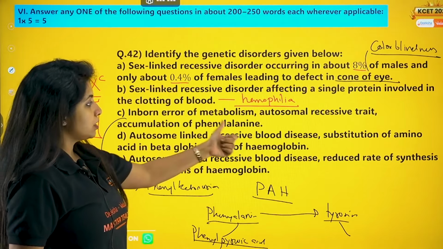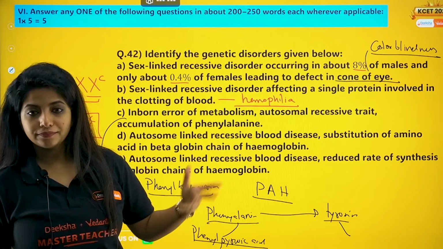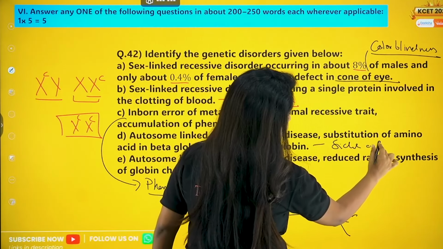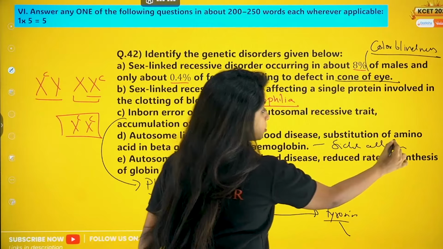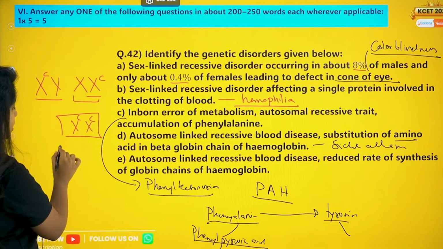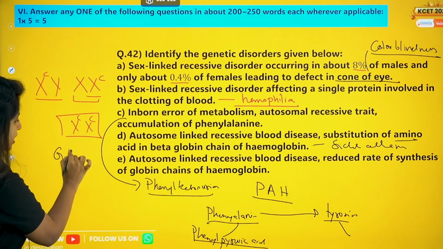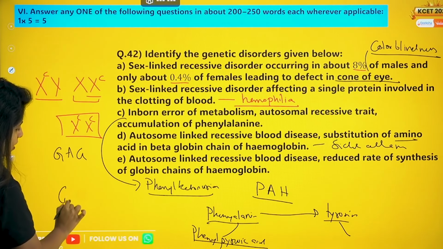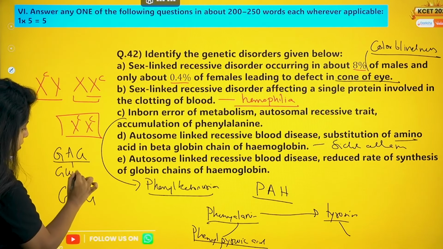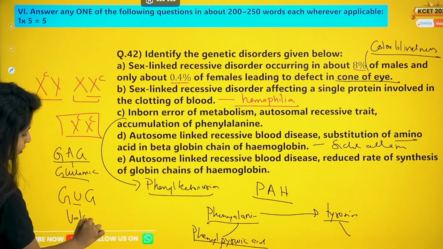Now, autosome linked recessive blood disease, substitution of amino acid in beta globin chain of hemoglobin. What is this? This is sickle cell anemia. Why sickle cell anemia? Because substitution of amino acid is there. If at all you have studied sickle cell anemia, you know you had a gene codon GAG and it is replaced by GUG here. GAG codes for glutamic acid, but GUG codes for valine over here.